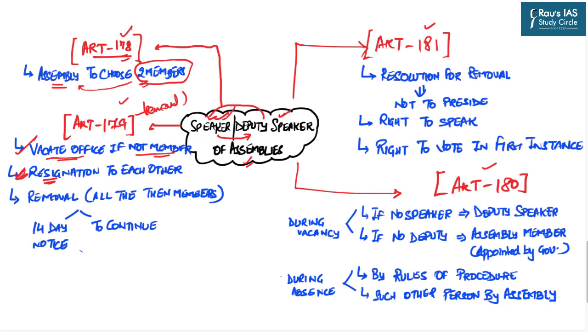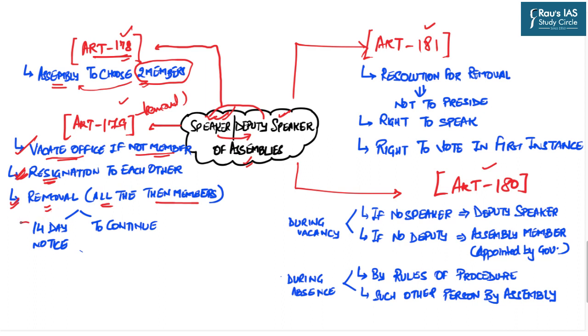Further, if they have to be removed by the assembly members, then that resolution should be passed by all the then members of the assembly. It means that all the then members of the assembly shall pass the resolution with a simple majority, that is more than 50%, in order to remove the Speaker or the Deputy Speaker as the case may be.